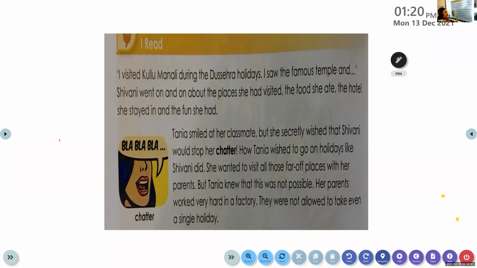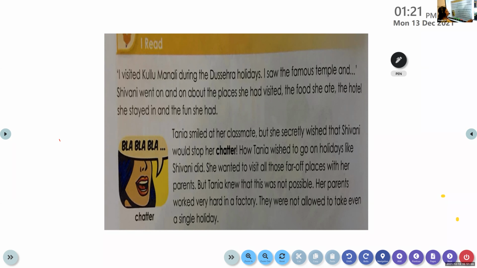All of you are friends, so you all will be called classmates. Friends who learn together in the same class are called classmates. Is it clear to you? Yes, ma'am. Okay, so Tania smiled at her classmate. From this sentence, we understand that Tania and Shivani were learning in the same class.